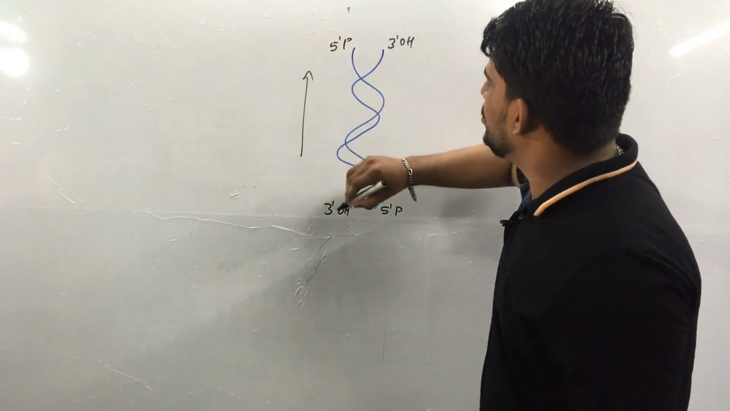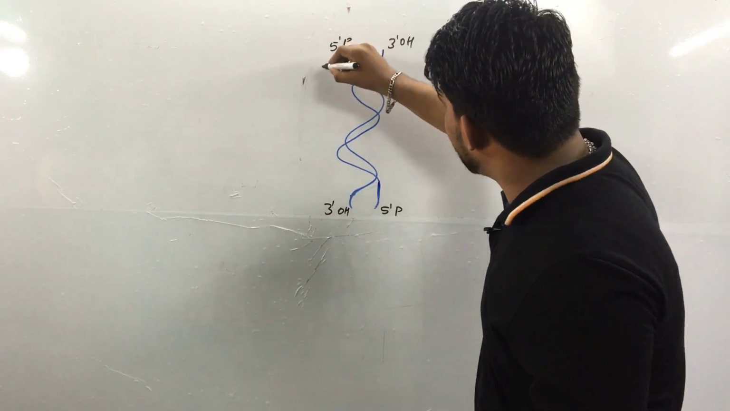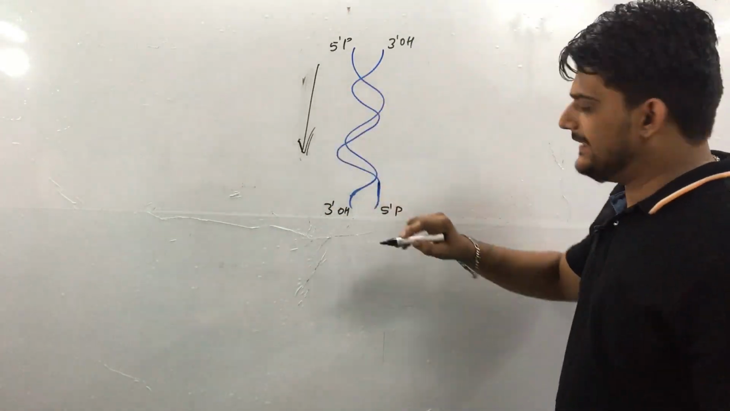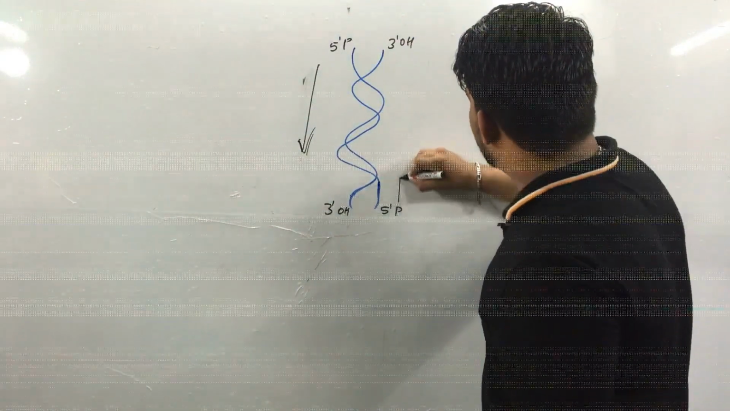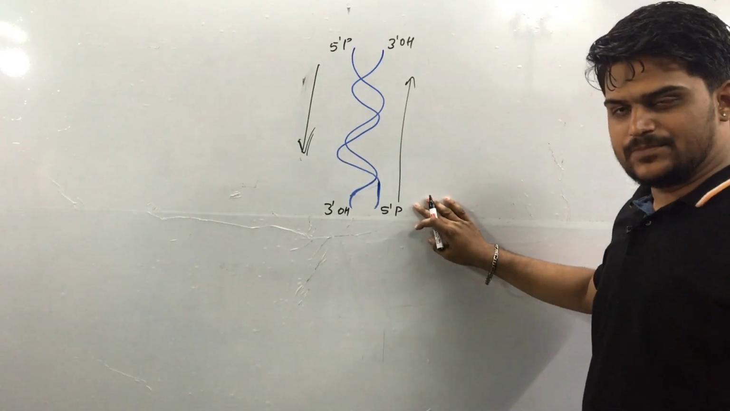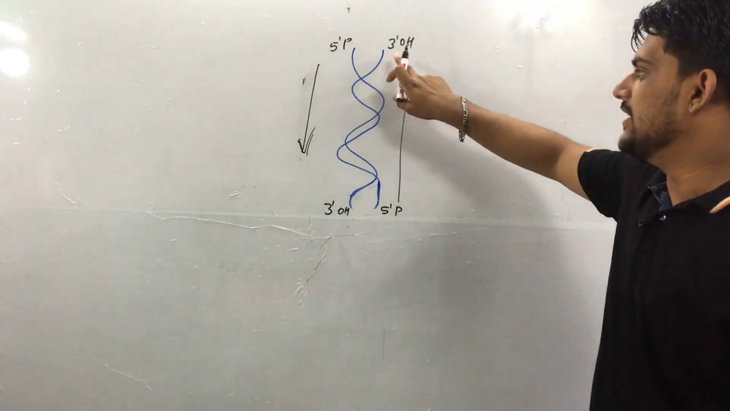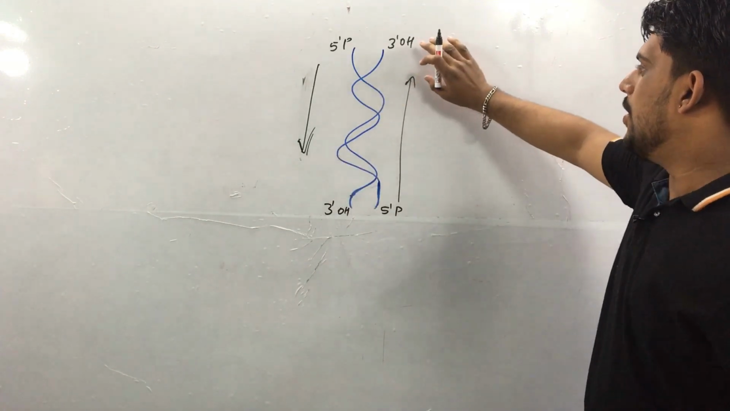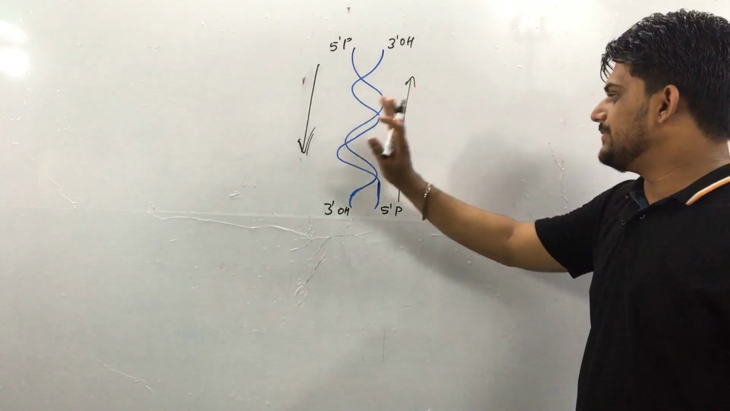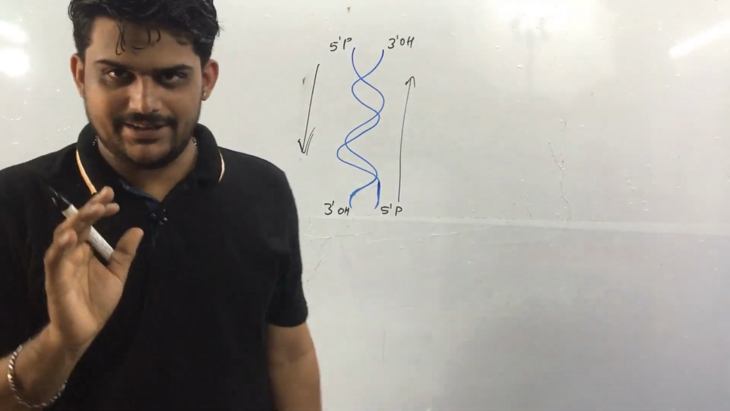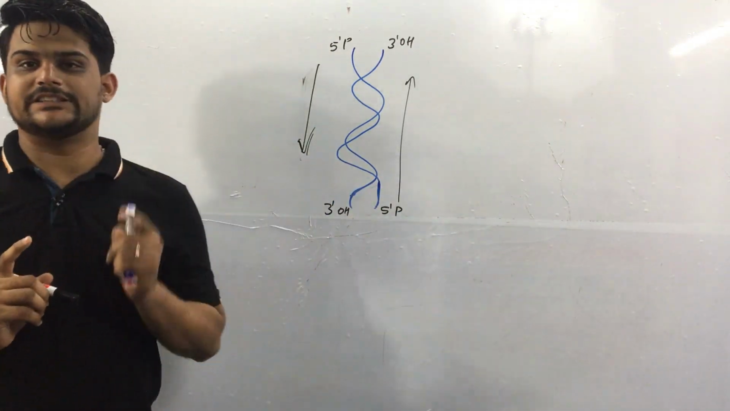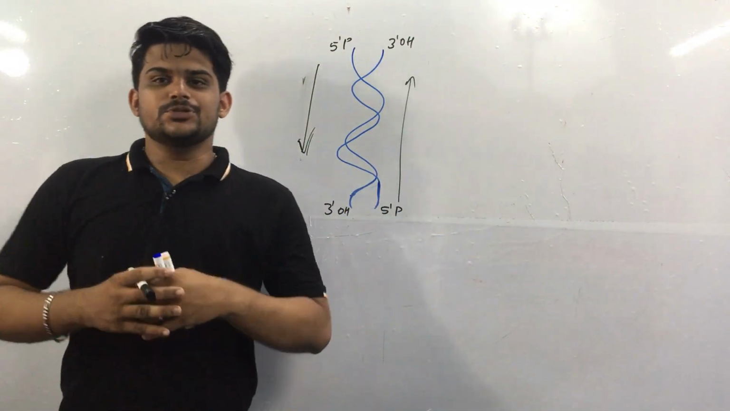So easily you can see this is running from 5' to 3' end, and this is running 5' to 3', so that means the other is running 3' to 5'. One strand starts with 5' and ends with 3', and the second strand starts with 3' and ends with 5'. So that means it is running anti-parallelly. This is the first very important character. Let's move to the next.